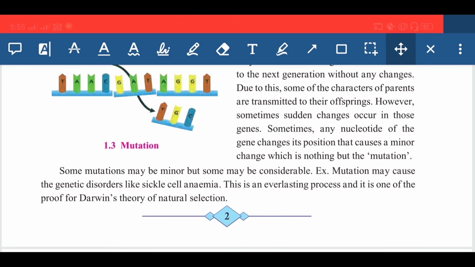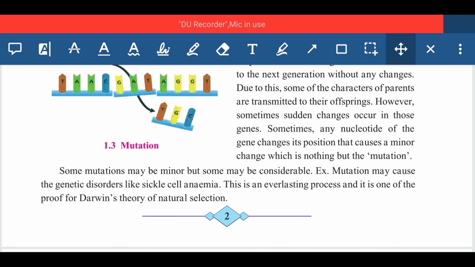Sometimes a nucleotide of the gene changes its position, that causes some minor changes, which is nothing but a mutation. At the beginning of this lesson I told you about evolution and mutation; there is a vast difference between these two terms.